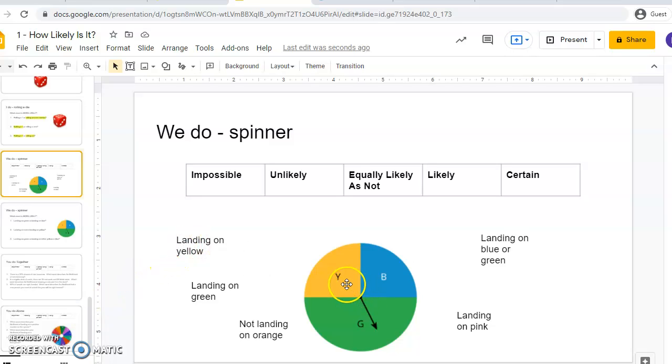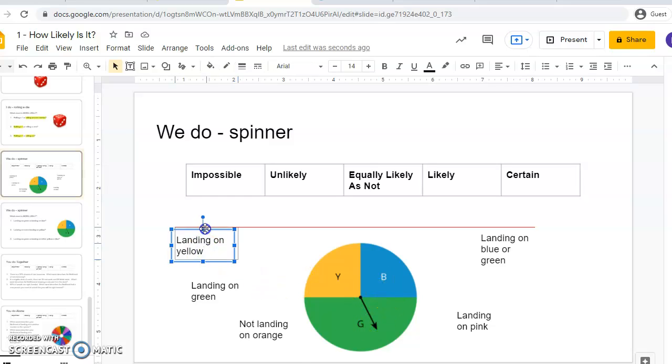Okay, I'm going to have to go quick because like I said, I'm short on time. So landing on yellow, so that is like 1/4 of the circle is yellow. So there's a chance of it, but it's more likely that I'm going to get blue or green. That's 3/4 of the circle. So I'm going to rate that one as unlikely.